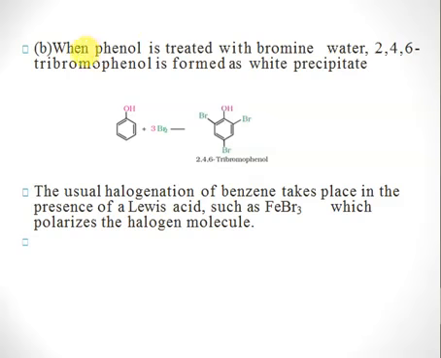Alright, so when we make use of bromine water instead of simple bromine, then we get 2,4,6-tribromophenol, right? So usually the halogenation of benzene takes place in presence of a Lewis acid such as FeBr3, which polarizes the halogen molecule. But in case of phenol, we don't need to make use of this FeBr3 because this phenol is active itself. It's very reactive, so it doesn't require any Lewis acid.